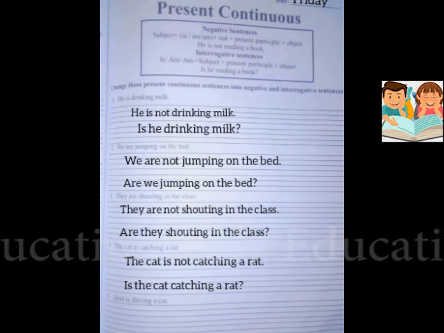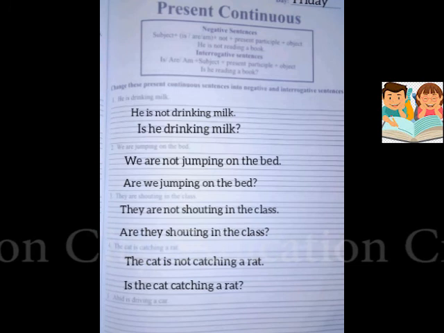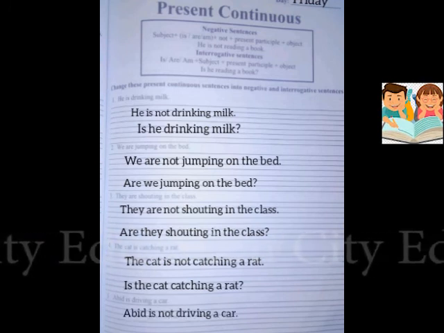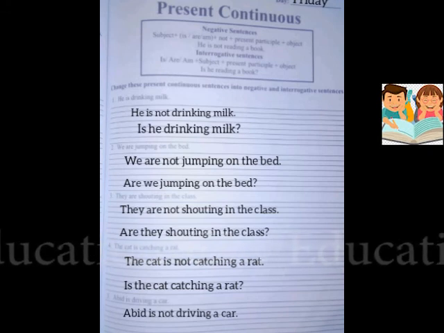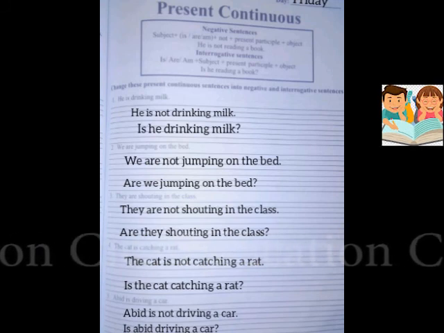Last is Abid is driving a car. So we will write it as negative: Abid is not driving a car. An interrogative sentence as is Abid driving a car with question mark.